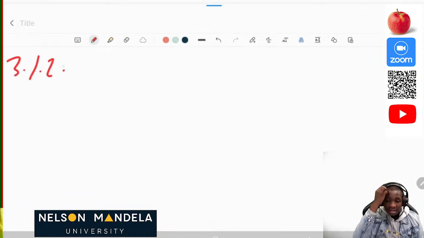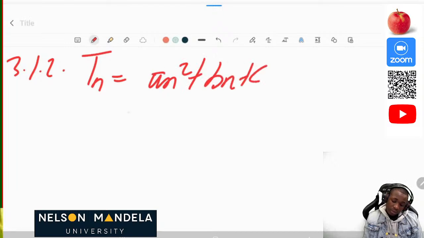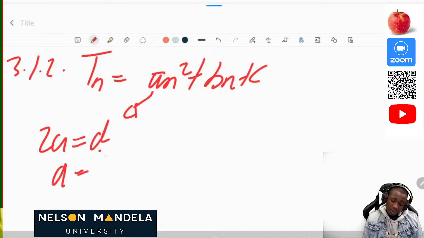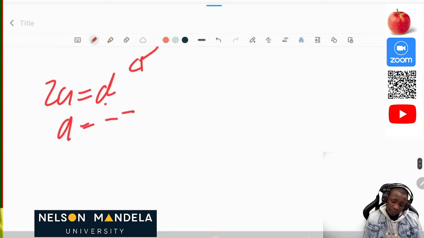So we know that Tn is equal to an² + bn + c. Okay, what is our a? How do we find a? We know that 2a is equal to d, and our a will be equal to what was our d? Our d here was negative 2, so it's going to be negative 2 divided by 2. Then we get our a to be negative 1.